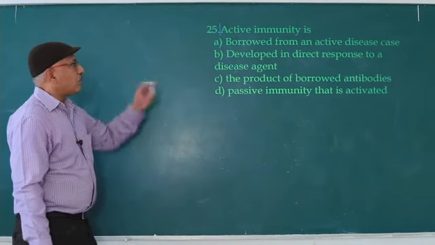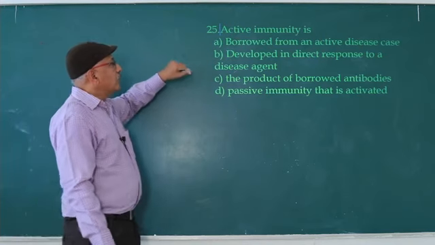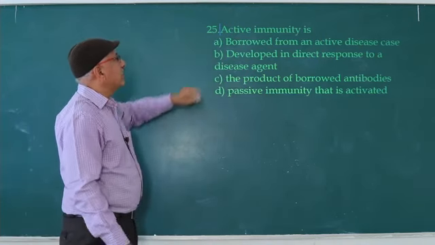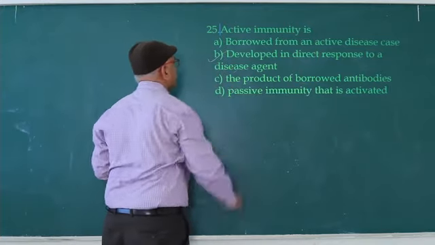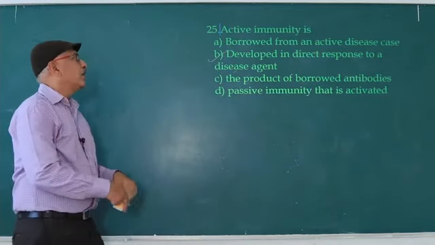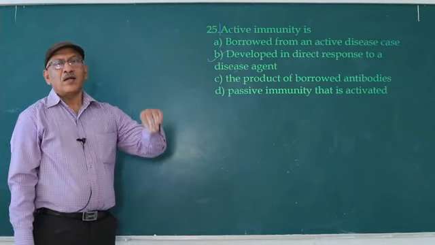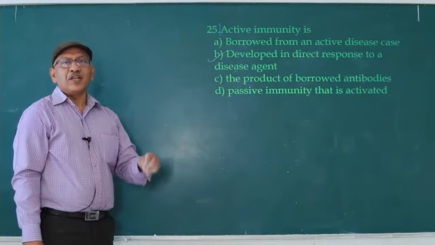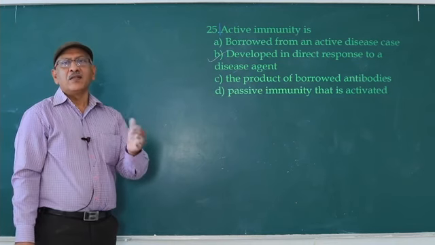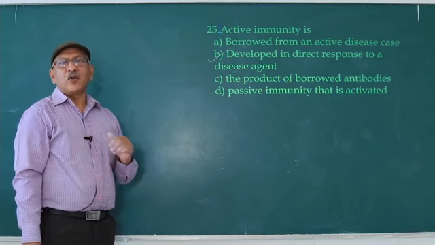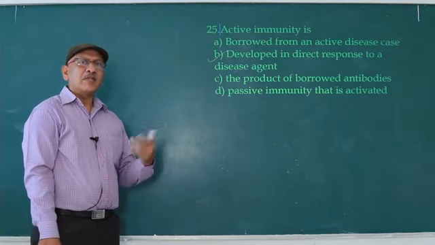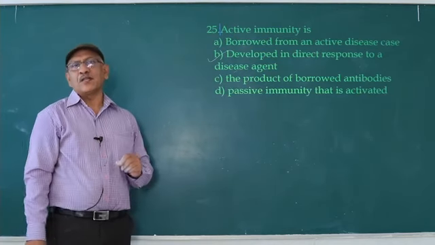So the answer is: developed in direct response to a disease agent. Active immunity has natural active and artificial active types. Passive means inoculation of preformed, already developed antibodies. Passive also has two types, natural passive and artificial passive.